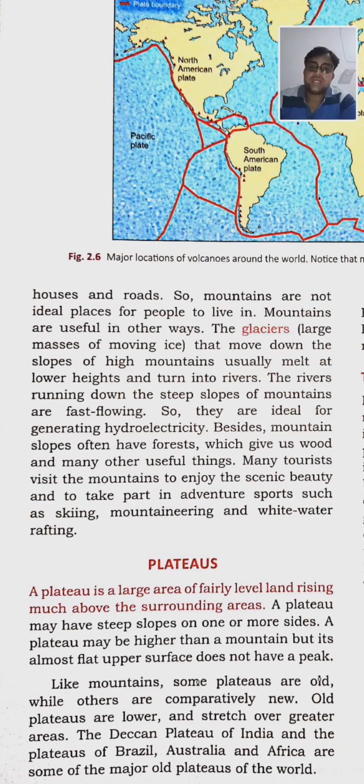The glaciers, the large masses of moving ice that move down the slopes of high mountains, usually melt at lower heights. Actually, when the temperature becomes a little higher, these glaciers melt and turn into rivers.